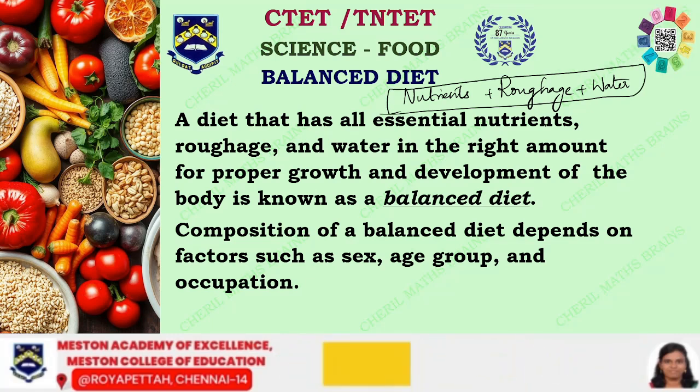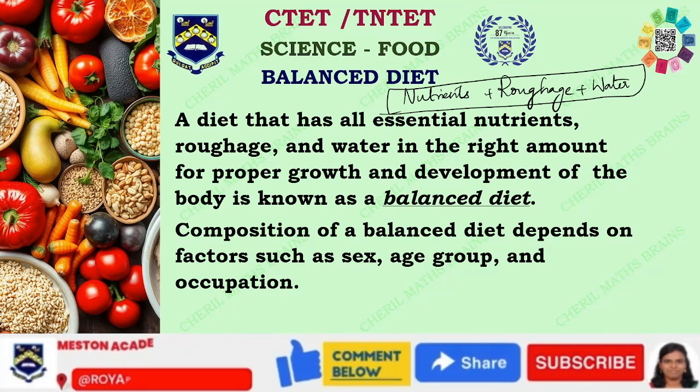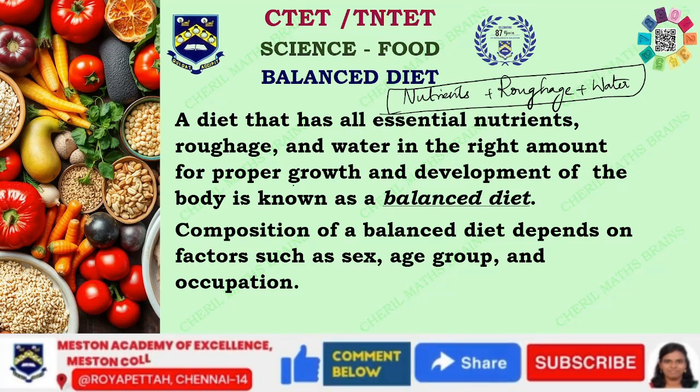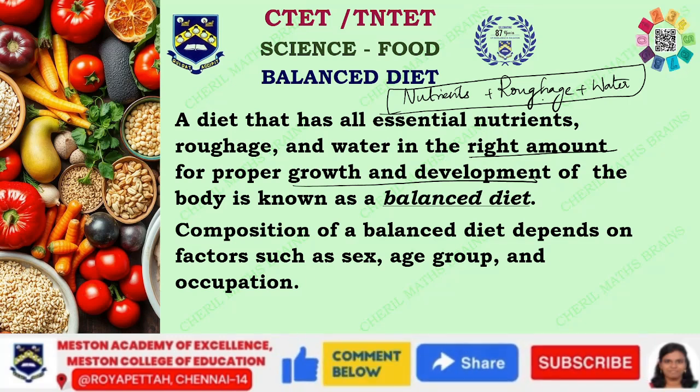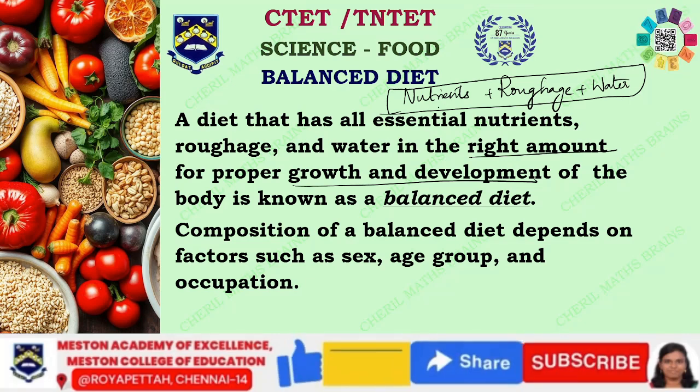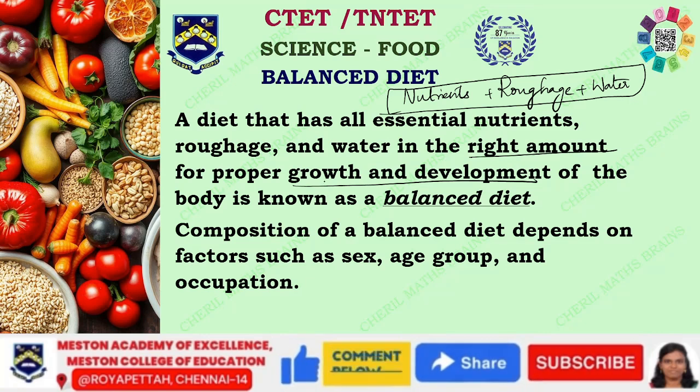So why do we need a balanced diet? We need a balanced diet for proper growth and development, and for that we need to have all these three in the right amount. You cannot have too much water and a very minimal amount of roughage and nutrients, or too much of nutrients with no water or no roughage. You need to have all these three in the right proportion so that your body will have growth and development. This is what is called a balanced diet.